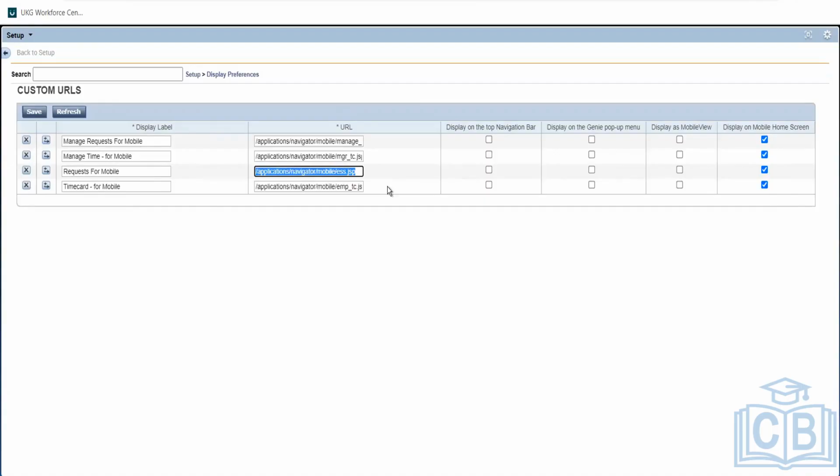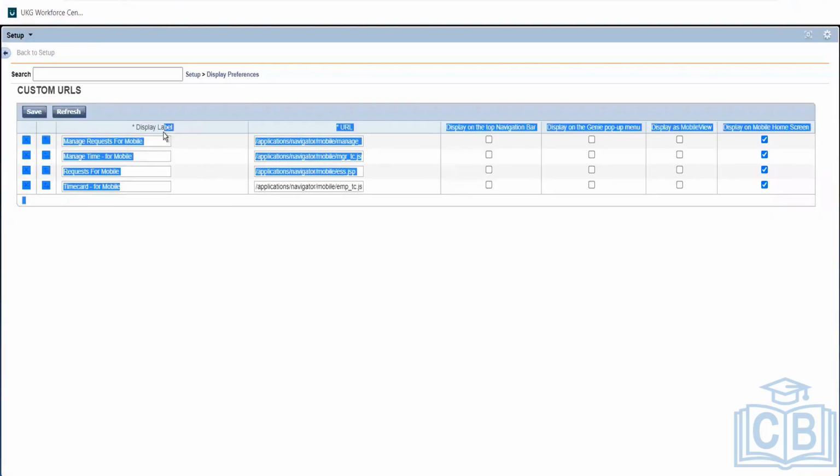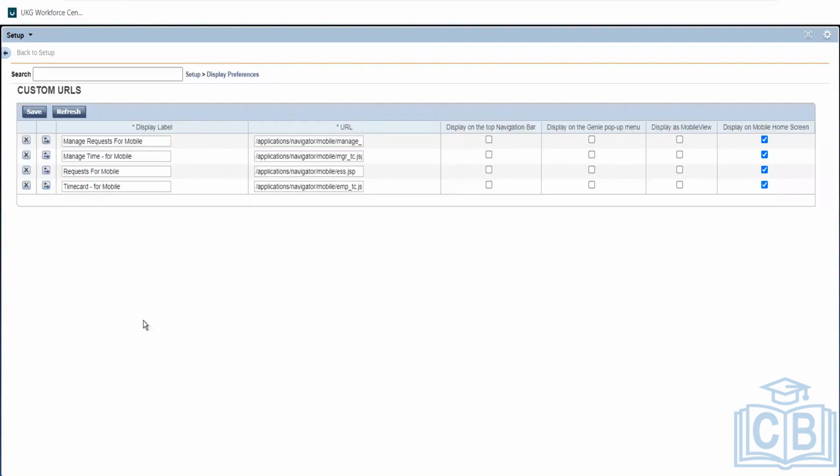This is like the control, the home button. The home page in the mobile will have these options. Actually, this is a test instance, so they only have 3 or 4 options. But whatever options we have in the mobile application, there will be around 15-20 custom URLs based on that.